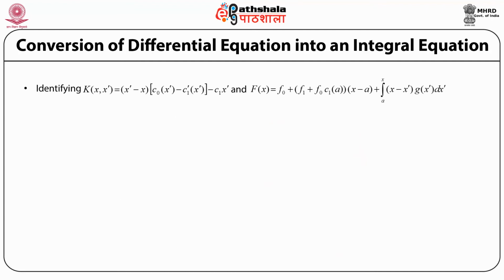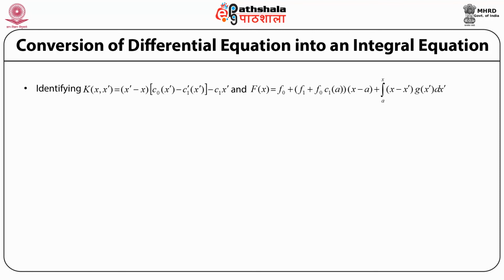Now, we identify the kernel K of x, x prime with the expression here, which is x prime minus x into c naught x prime minus c1 x prime, and capital F of x as given by the function f naught plus x minus a multiplied by the function f1 plus f naught into c1 of a, plus an integral from a to x over dx prime, where the integrand is g x prime times x minus x prime.